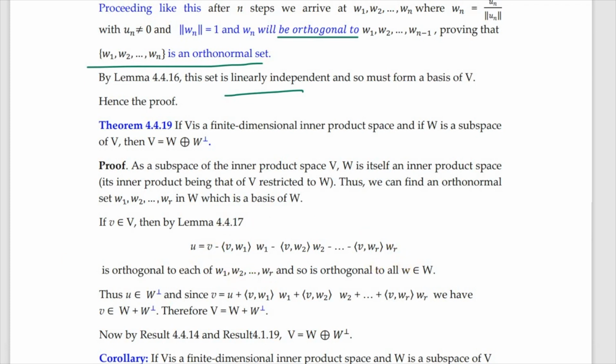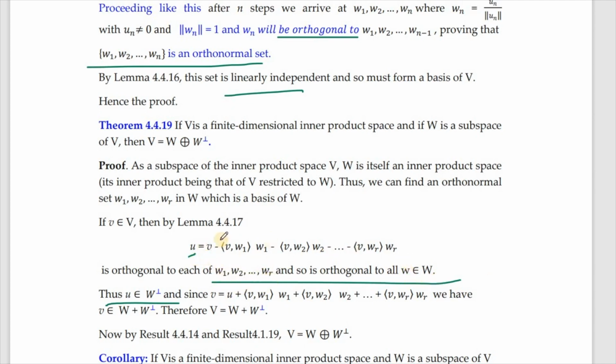So whatever may be my W, which means that my U belongs to W perpendicular. W perpendicular means it is all those vectors which are orthogonal to all the elements of W. So we have this U to be orthogonal to whatever may be in W. Why? Because any element of W can be uniquely written as a linear combination of these basis elements, and U is orthogonal to each of them.